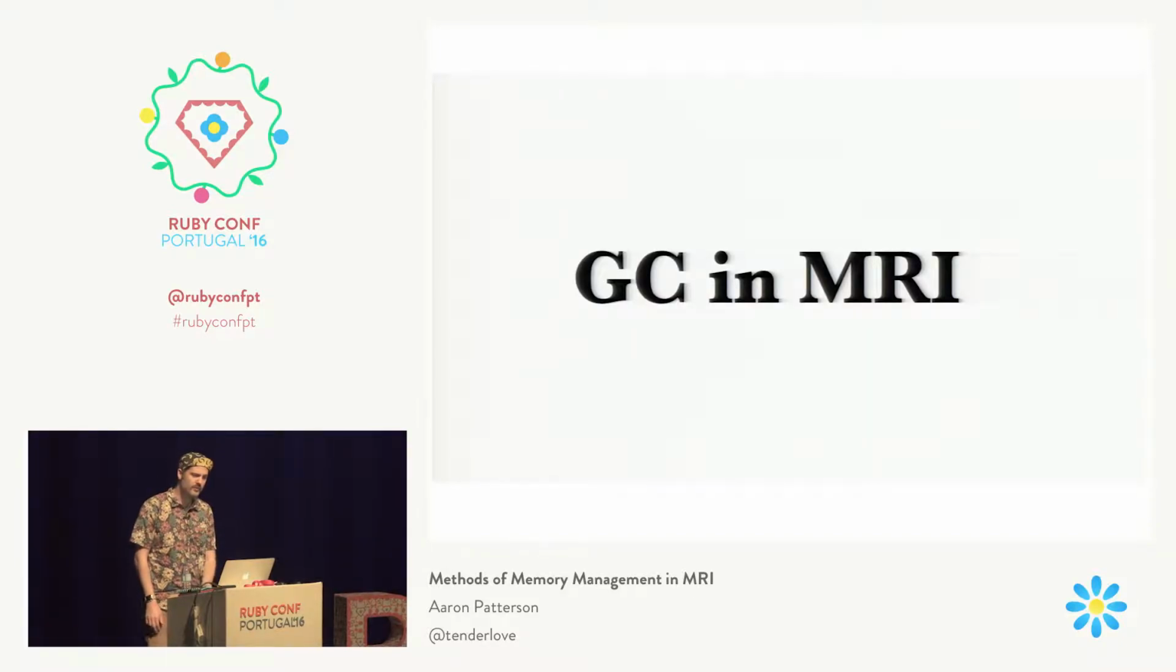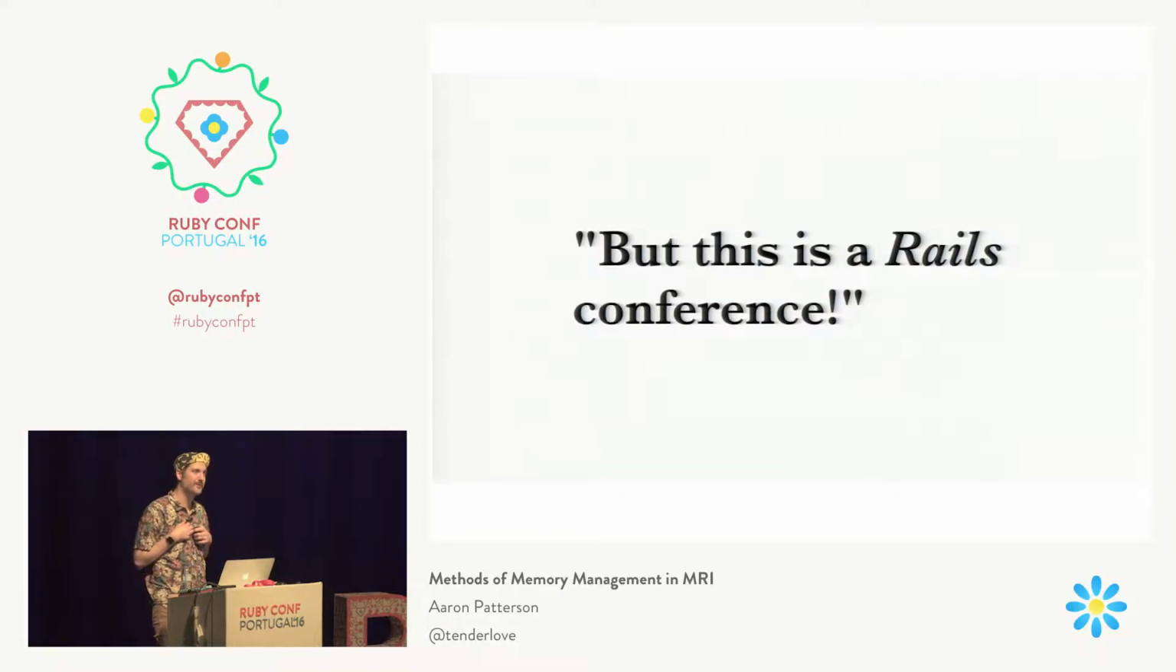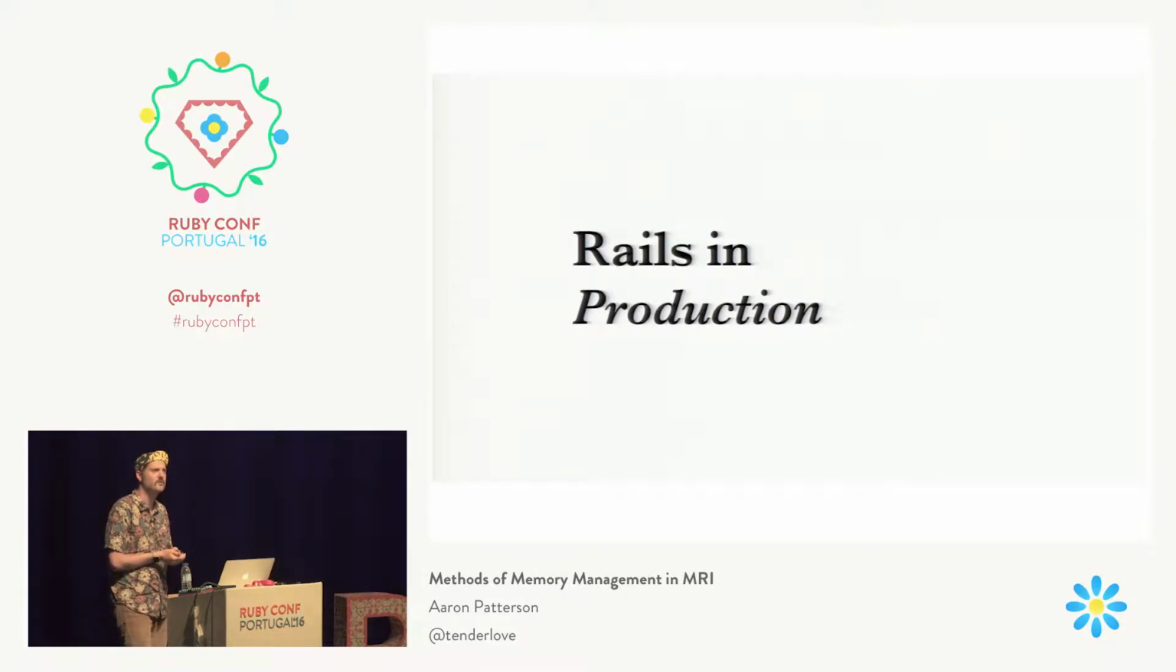So we're going to talk about the GC in MRI, and I know this is a Ruby conference and we have a lot of Rails people here, I hope, being on the Rails core team. And I know many of you are thinking, we've seen a lot of Rails stuff. This is a Rails conference, and at least I hope it's a Rails conference because I love Rails. So how many of you are running Rails in production? Sorry, you don't need to raise your hand. I just assumed it was all of you.